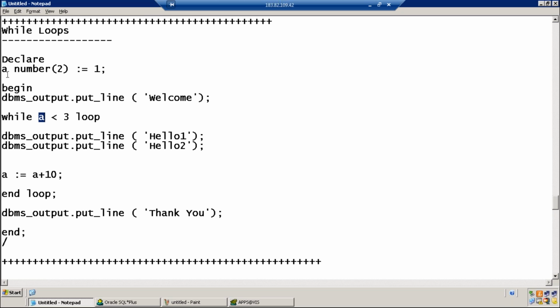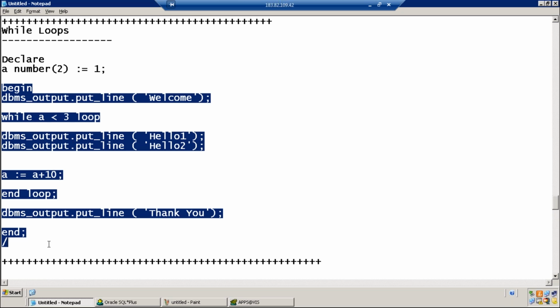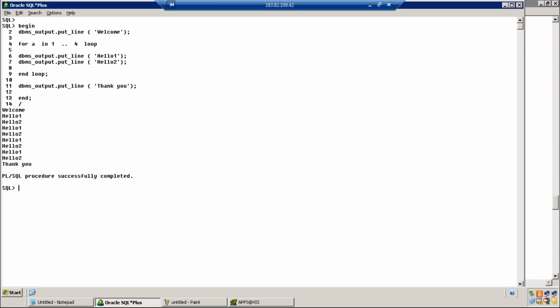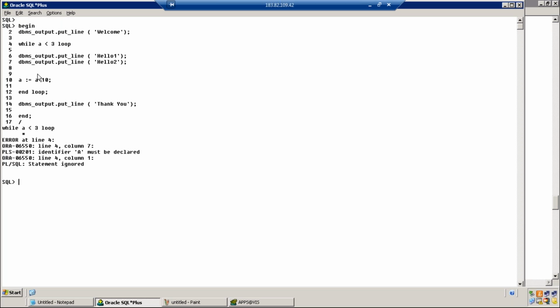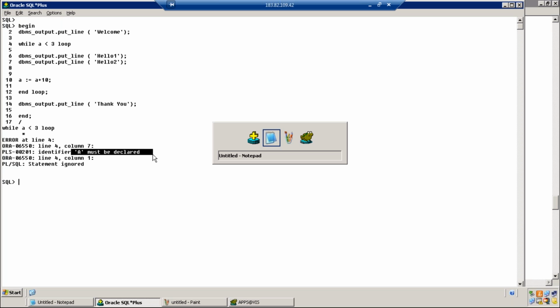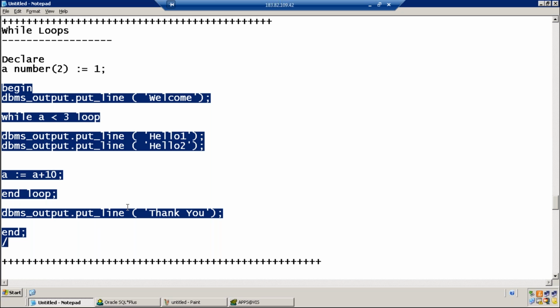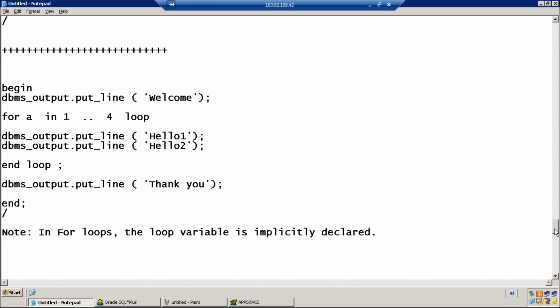Variable a should be declared. If you remove the declare section, you get an error: variable a must be declared. But that advantage is only for for loops.